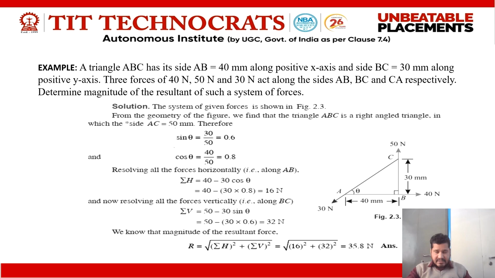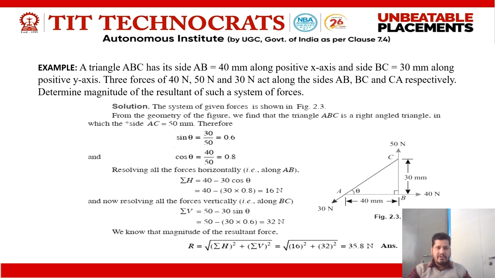Here this 30 sine 30 comes in the downward direction. That's why we take negative sign. And putting the value of sine theta in this equation, we got 30 Newton, meaning the value of summation of V.